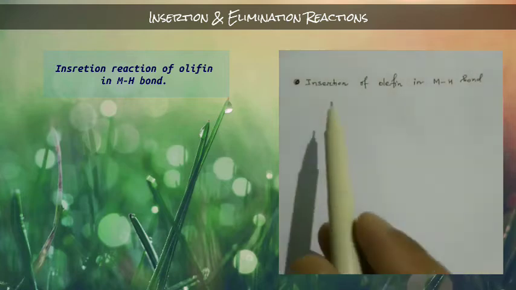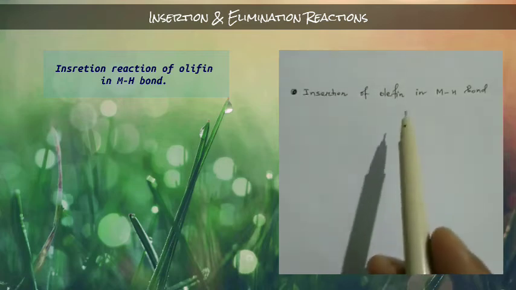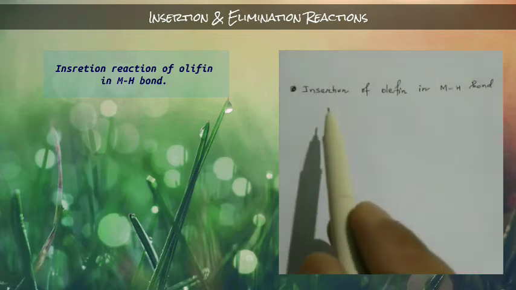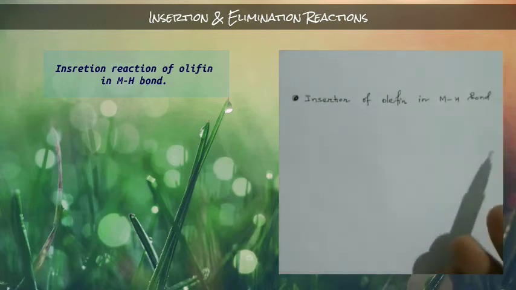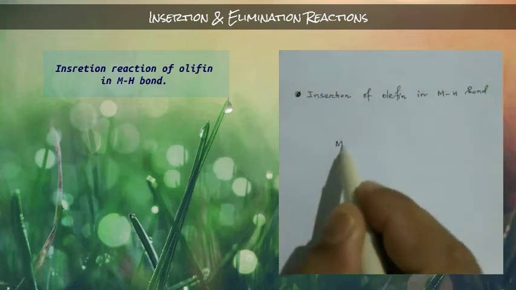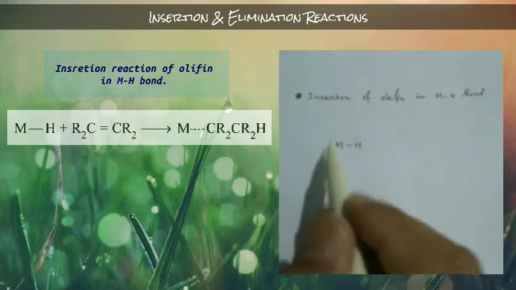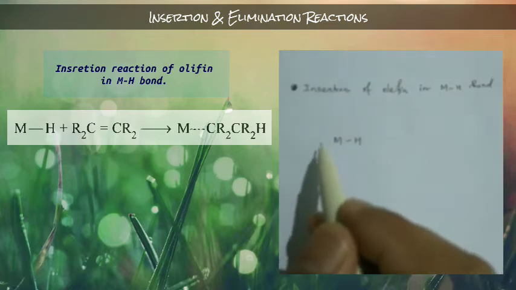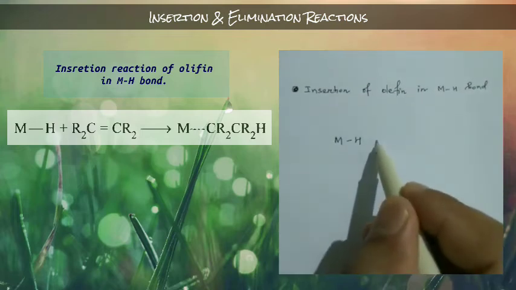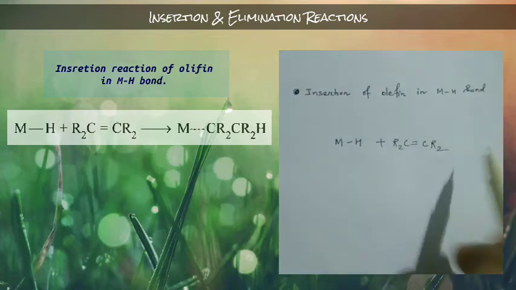Now let us discuss the second insertion reaction, which is a very important reaction: the insertion of olefin into a metal hydrogen bond. So here the reaction will be like this. Let's suppose this is your metal hydrogen bond. Actually there will also be some ligands present, but I'm not writing the ligands. And let's suppose this is your olefin, just a general olefin.